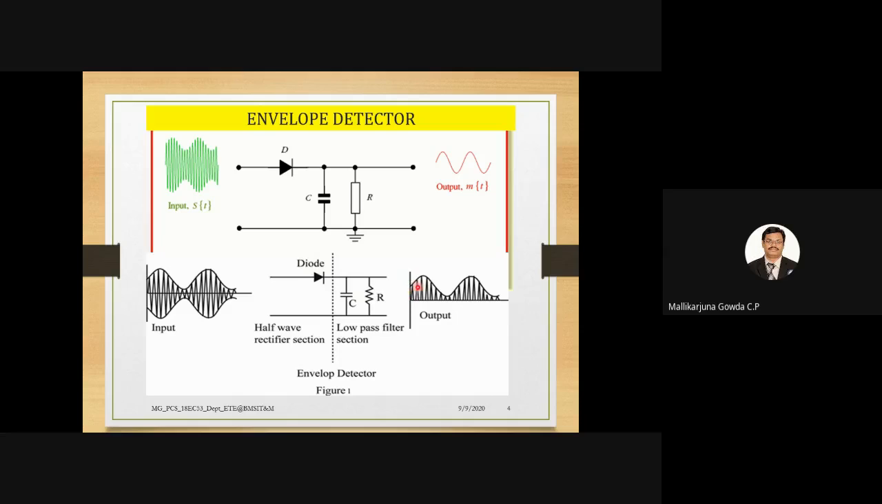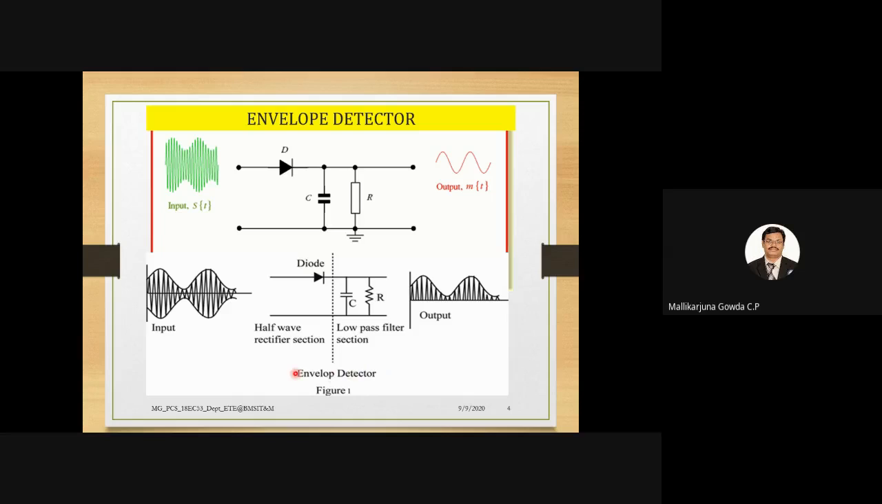So this charging and discharging should be such that it tracks the envelope of this AM modulated signal, right? If it is charging too fast, what happens? If it is discharging too fast, what happens? So those are the two cases which we need to consider here. Based on that, we have to say what is the appropriate value of this R and C, that is, the charging and discharging time constants.